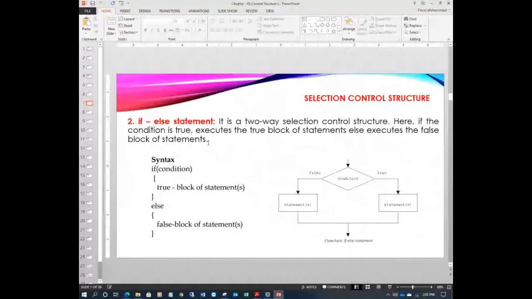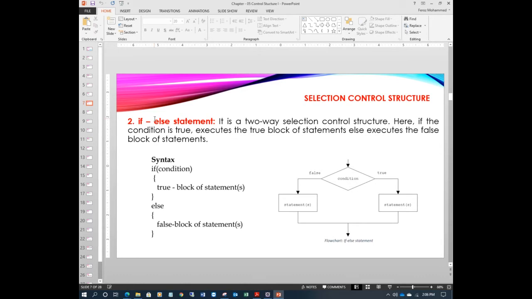Okay, guys, let's go to the next selection control structure, the if else statement. Similar to the if statement, it is a two-way selection. In a simple if, it is a one-way selection. This is a two-way selection control structure. What this means is, if the condition is true, it will execute the true block of statements, some group of statements.